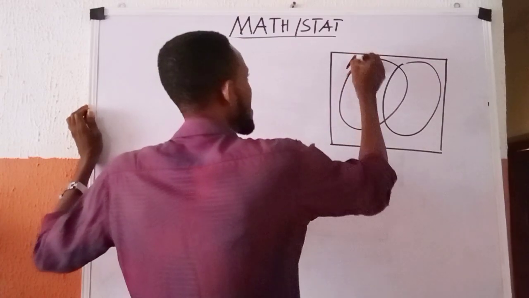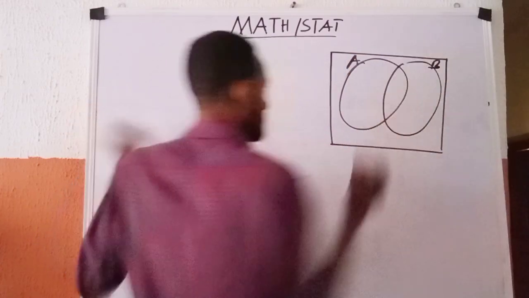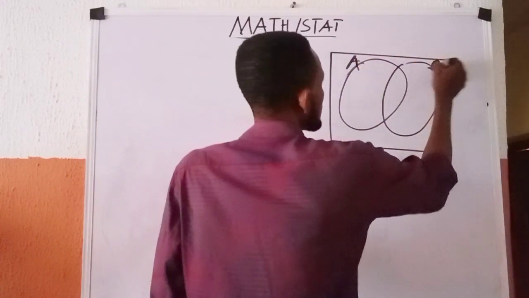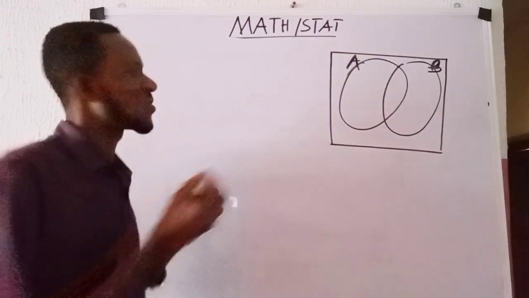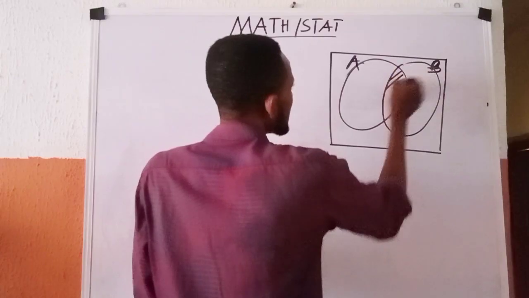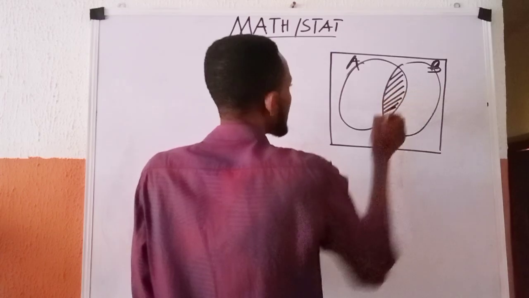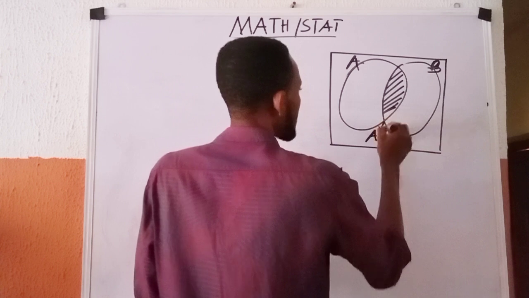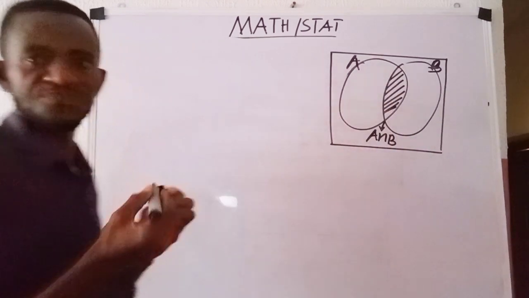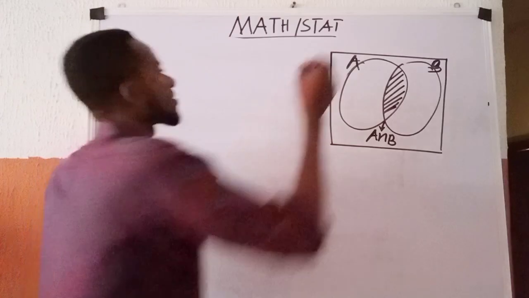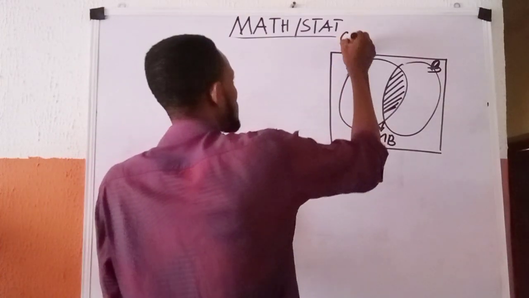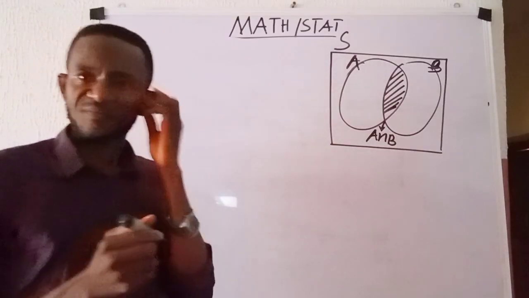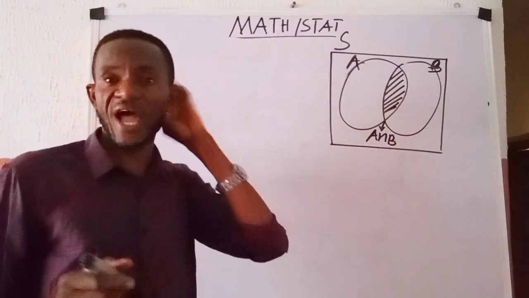This is my set A, this is my set B. This center here, of course, is the intersection of sets A and B. So here is A intersection B. Here I write S, which stands for the sample space, everything that is contained in the model set.